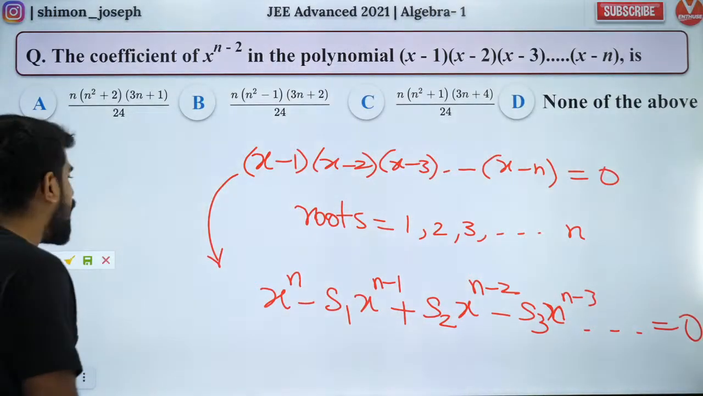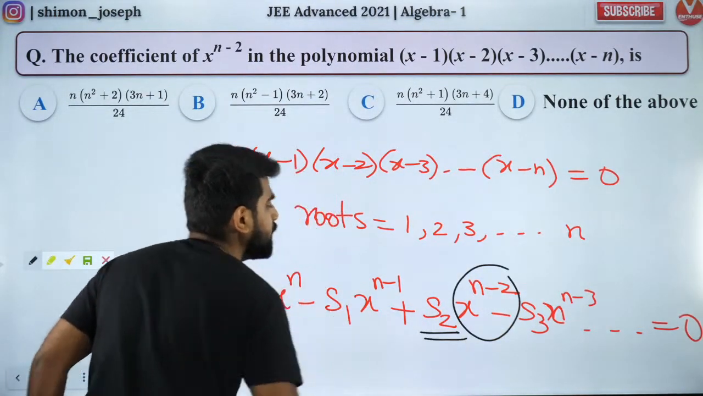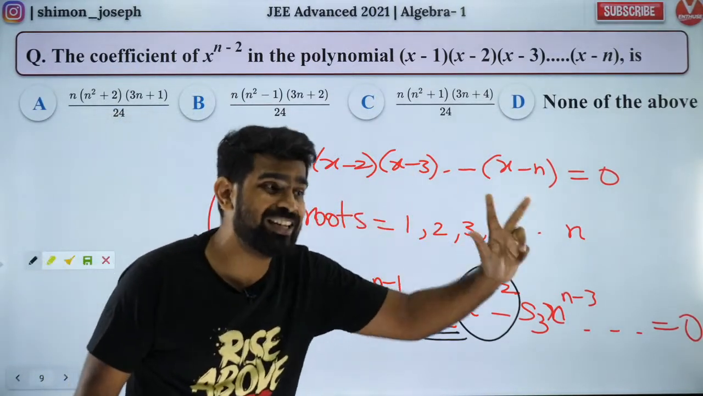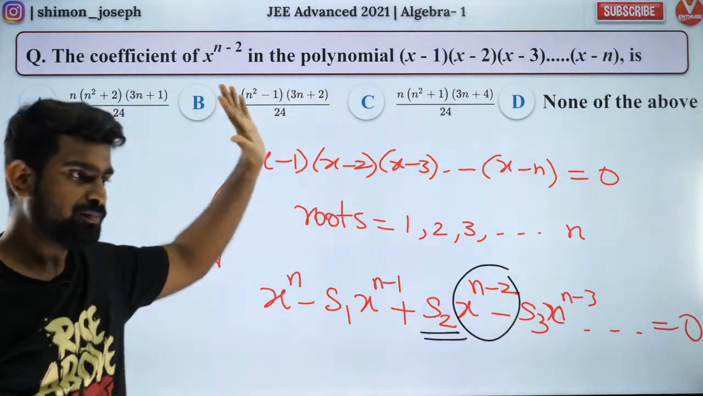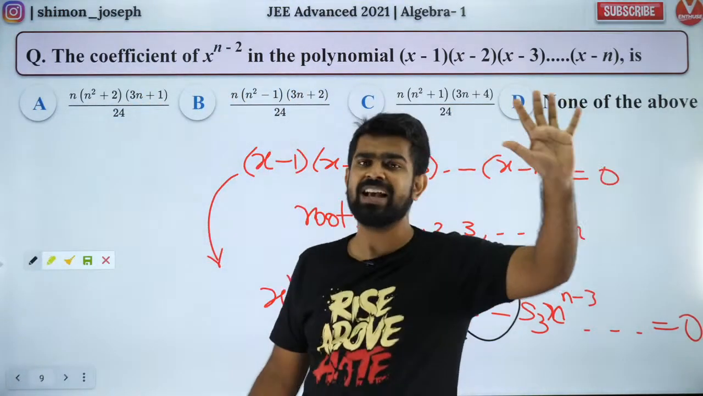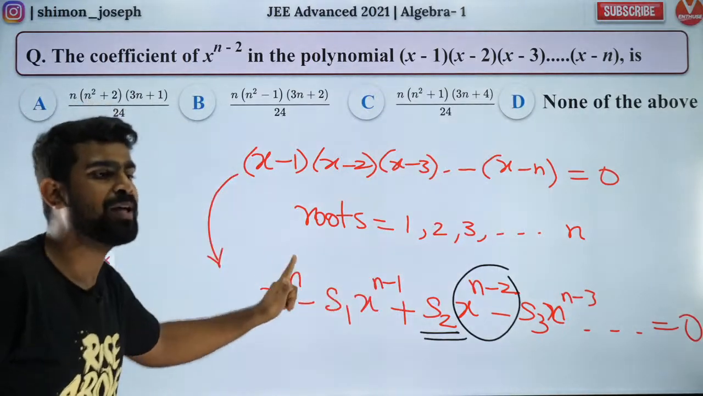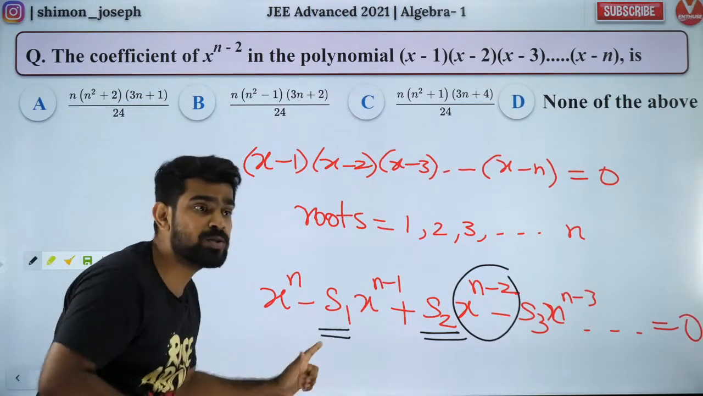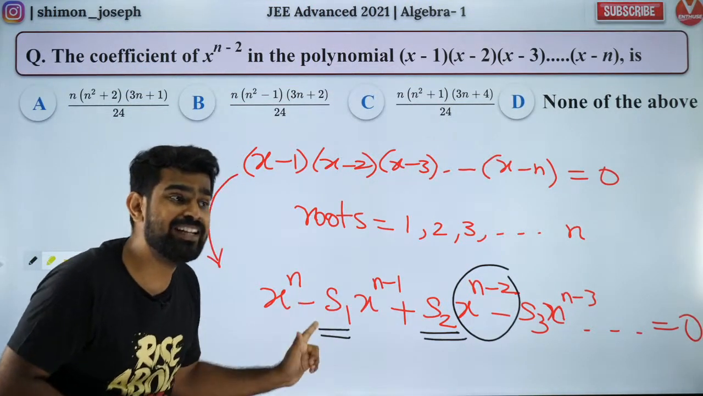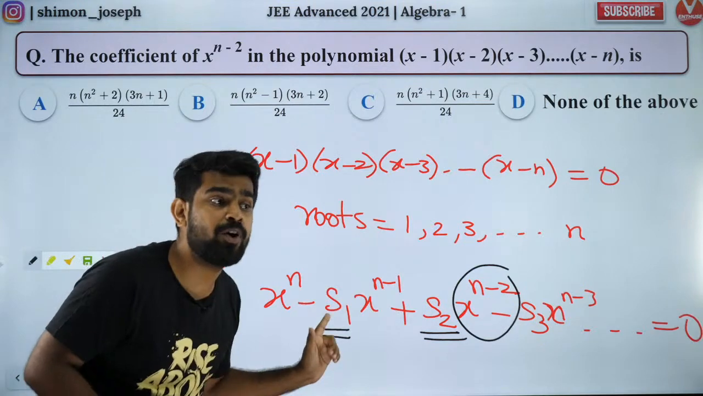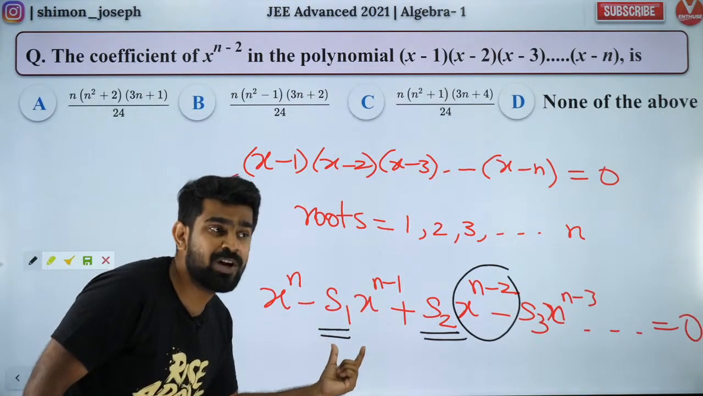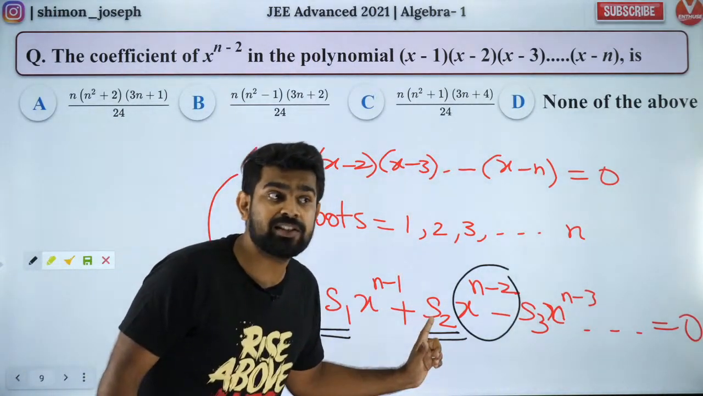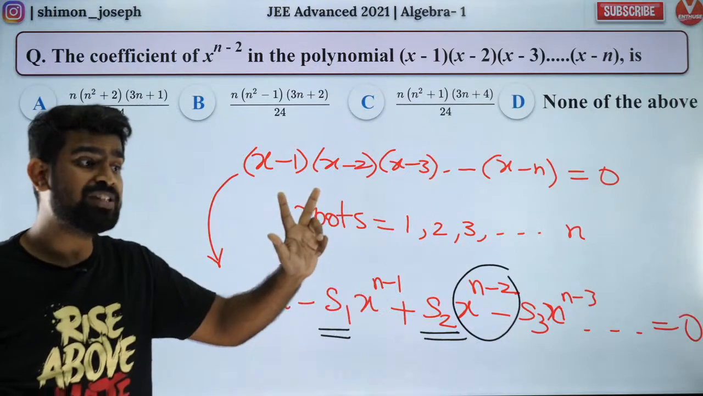So what is the coefficient of x to the power n minus 2? The coefficient of x to the power n minus 2 is sum of the roots taken 2 at a time. Everybody give me a thumbs up. This is a very good concept that I'm teaching you. Usually in JEE Mains they'll ask S1. Why is S1 easy? Because it is directly the sum of all the roots. So that is a JEE Main question. But in JEE Advanced, they're asking you the sum of the roots taken 2 at a time.